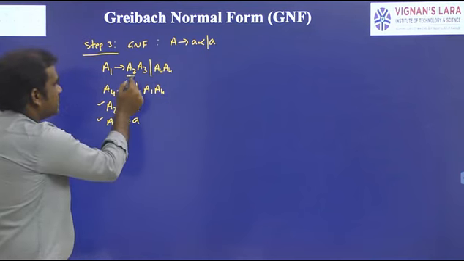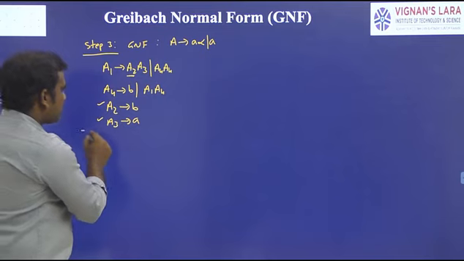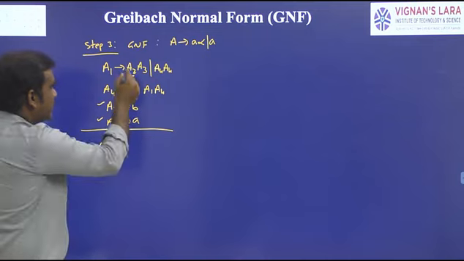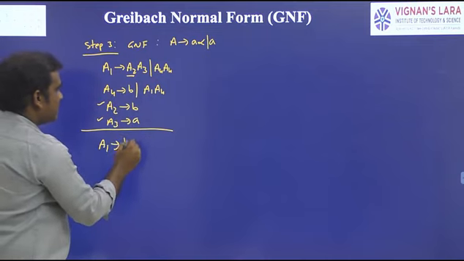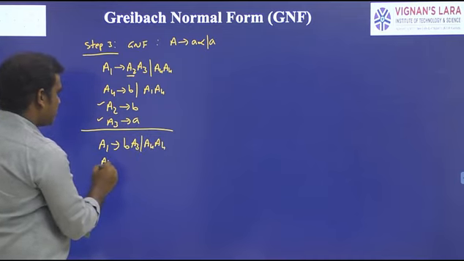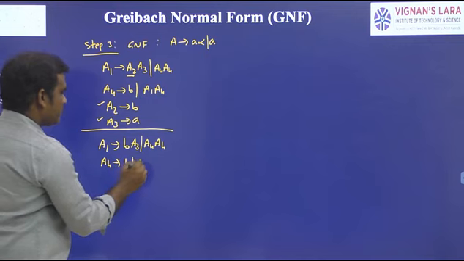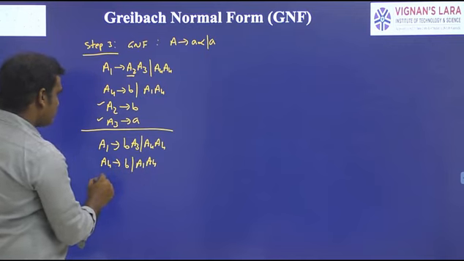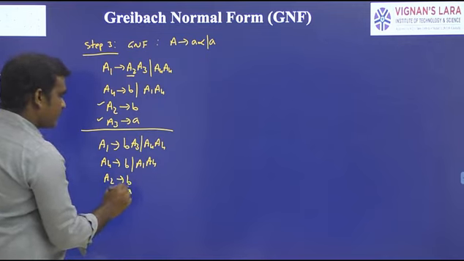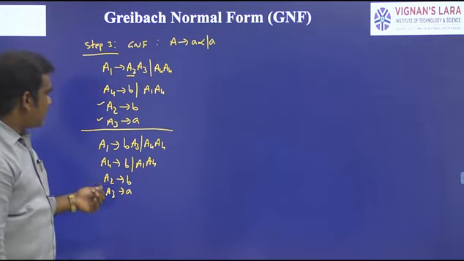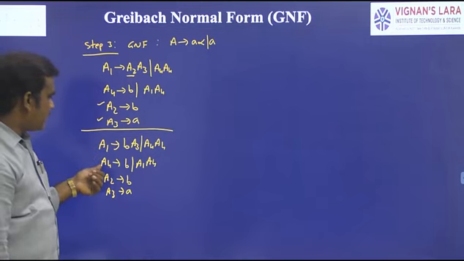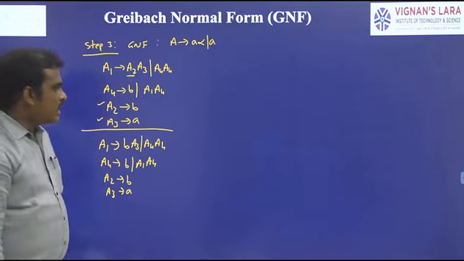What is A2? A2 is already in GNF form. So simply you can replace A2 with b. Now A1 to A2 is replaced with b, so b A3 A4 A4. Next, A4 to b A1 A4. Next, A2 to b, and then A3 to a. Now A2 and A3 are in GNF form. Now we have to convert A1 and A4 into GNF form. So what is the process?